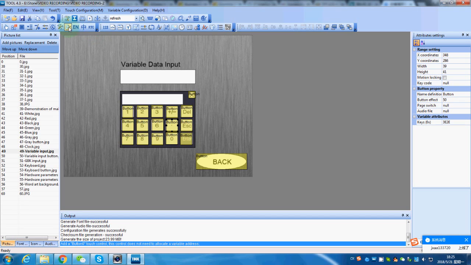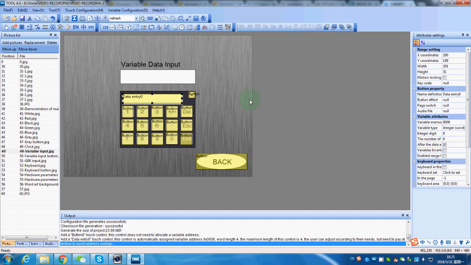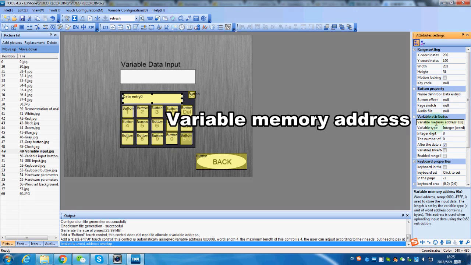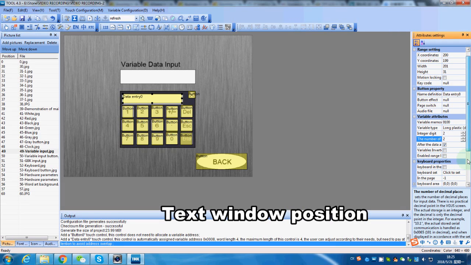After we set all the keys button, we shall use the data entry function to write the value we input into the storage. We may define the storage address as 0100 and variable type as double word. The number of digits we can set as 2. Display location we can set as here.